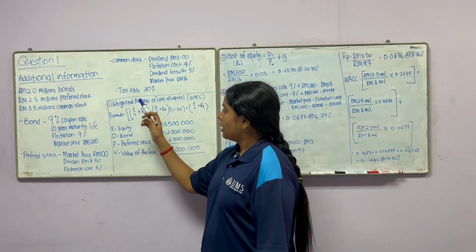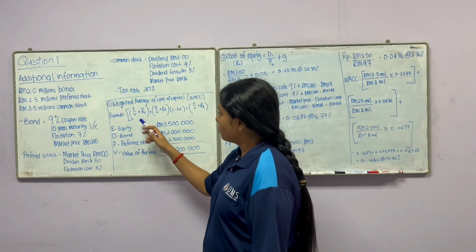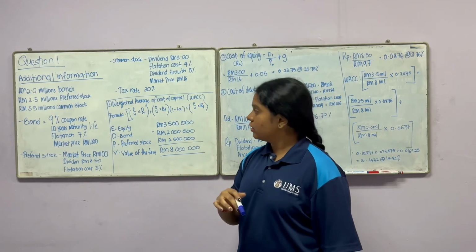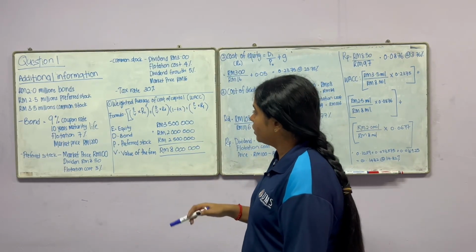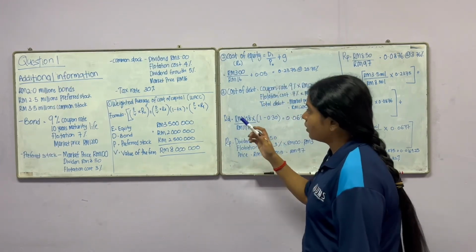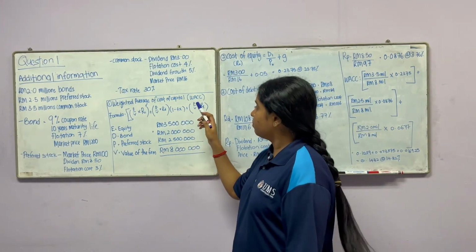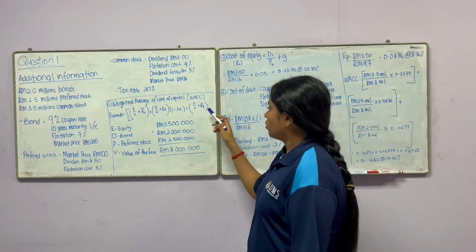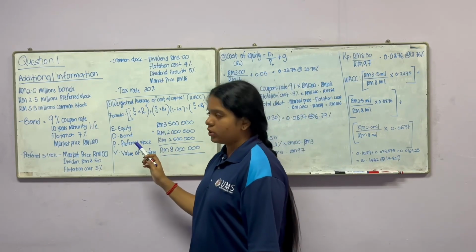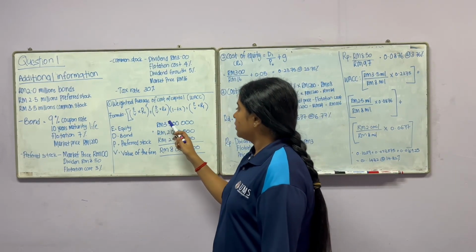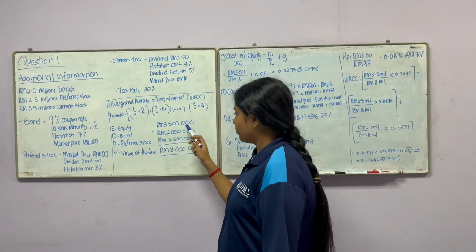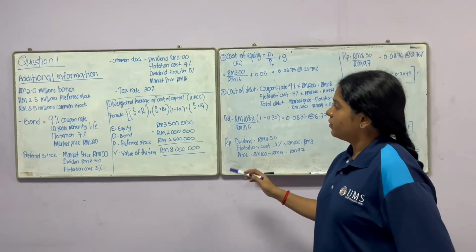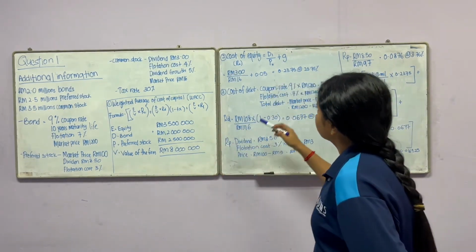The formula is equity divided by value of the firm times cost of equity, plus debt divided by value of the firm times cost of debt times 1 minus tax, plus preferred stock divided by value of the firm times cost of preferred stock. First we need to calculate the value of the firm, which is 3.5 million plus 2.0 million plus 2.5 million equals 8 million.